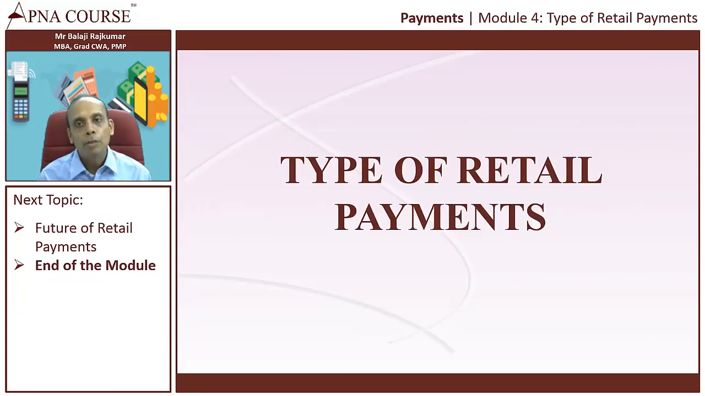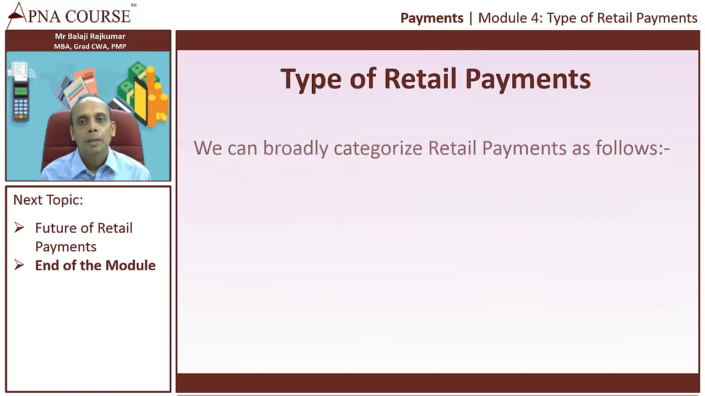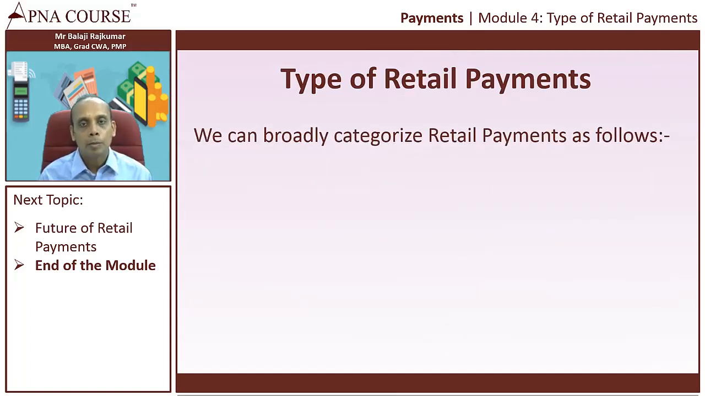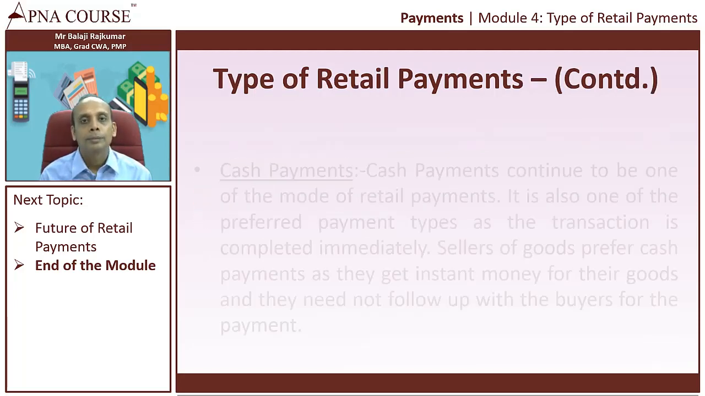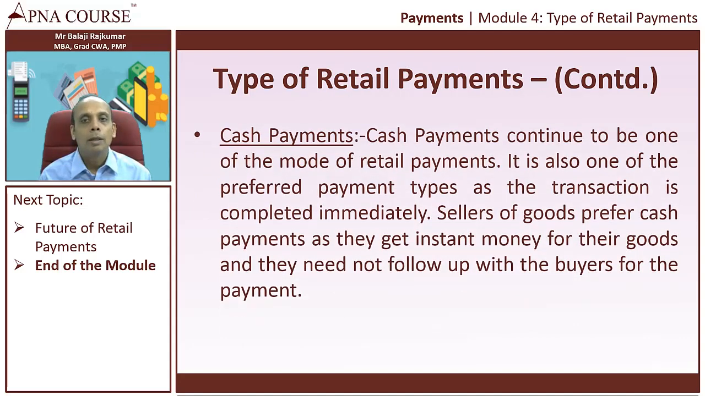Now we'll see what the types of retail payments are. We can categorize retail payments as follows: cash payments and non-cash payments. Cash payment is the most common mode of retail payment. It is the most preferred payment type, and the transaction is completed immediately. For example, if you give a trader a check or some other instrument, he might not feel comfortable. Only when you make a cash payment is he satisfied that he has got the money for the transaction. So there's instant money for the goods, and they need not even follow up with the buyers for the payment.